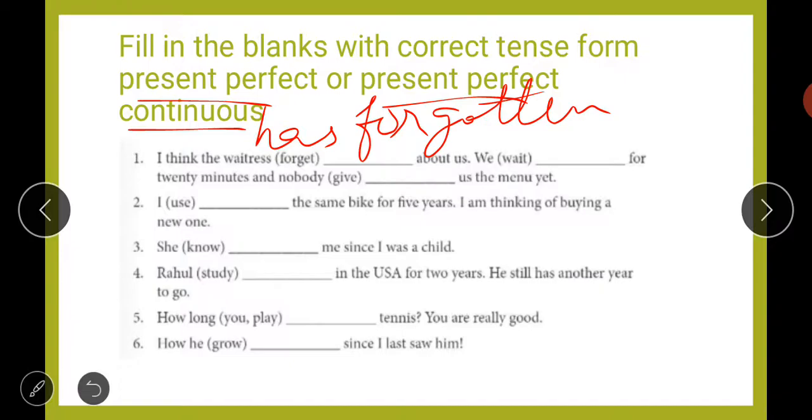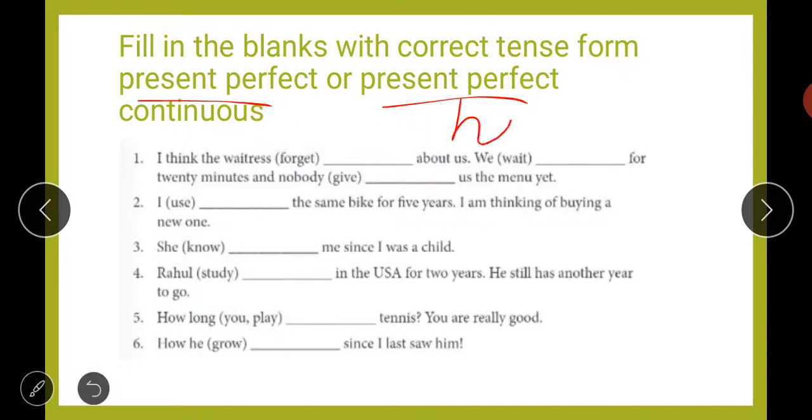Then, we have been waiting for 20 minutes and nobody has given us the menu yet. We have been waiting. In the second fill-up, what will you write? We have been waiting means we will fill in with "waiting", the -ing form. So we have been waiting for 20 minutes and nobody has given us the menu yet. Like this you will complete this fill-up.